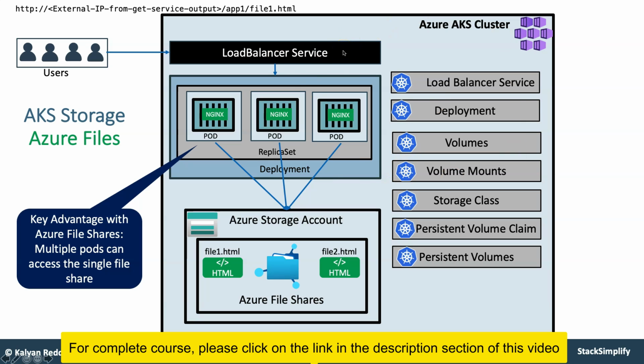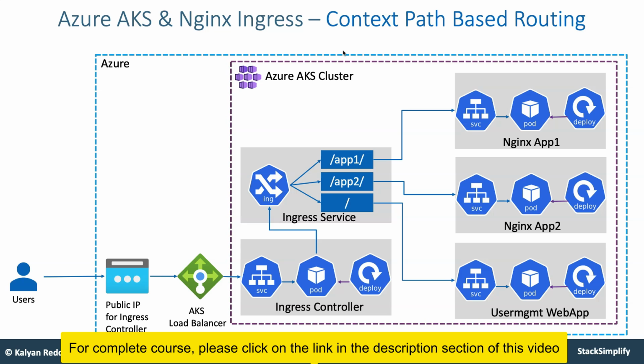So you are going to understand and then implement it. From there you will move on to Ingress services. So how you are going to understand the Ingress basics and then implement the context path based routing in Ingress. If a request comes to /app1, it needs to go to one app, /app2 another app, and if it is /, it needs to go to another app. So like that, you are going to implement Ingress service with context path based routing.